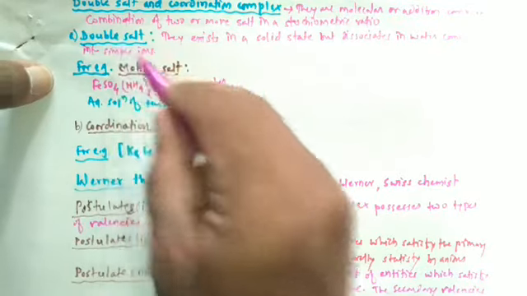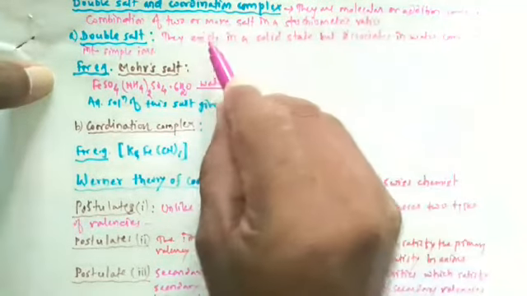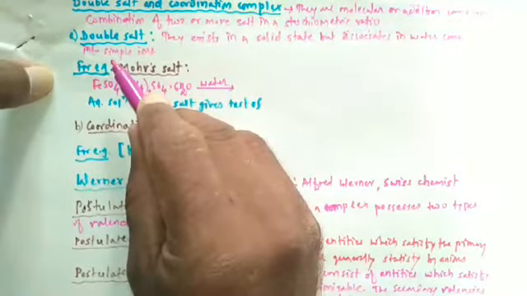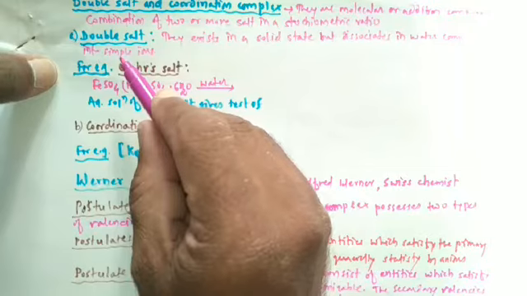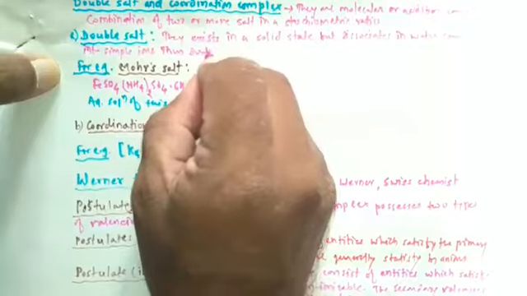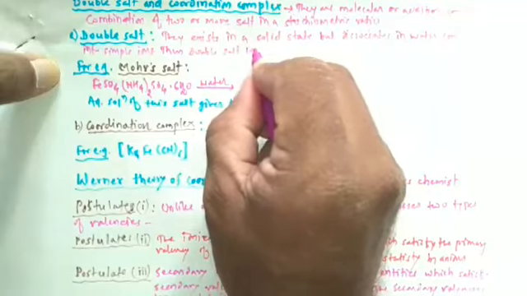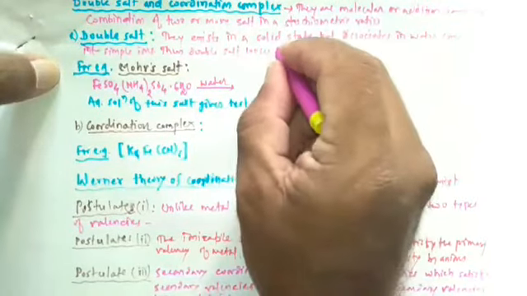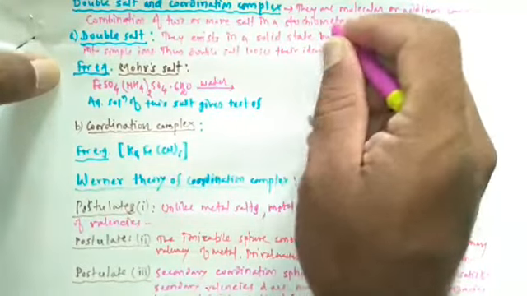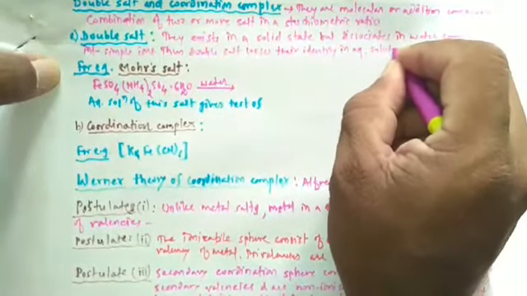So double salts are nothing but these are the molecular or addition compounds, and they exist in a solid state but dissociate in water completely into simple ions. Thus double salt loses their identity in aqueous solution.